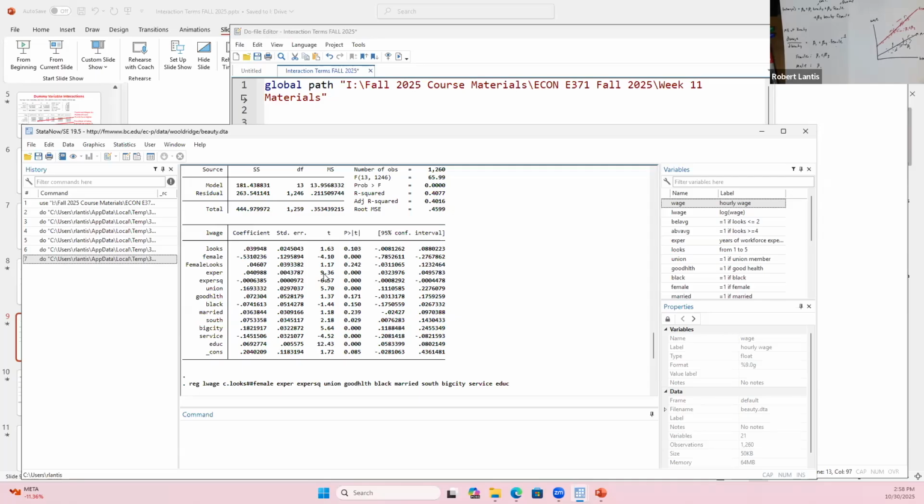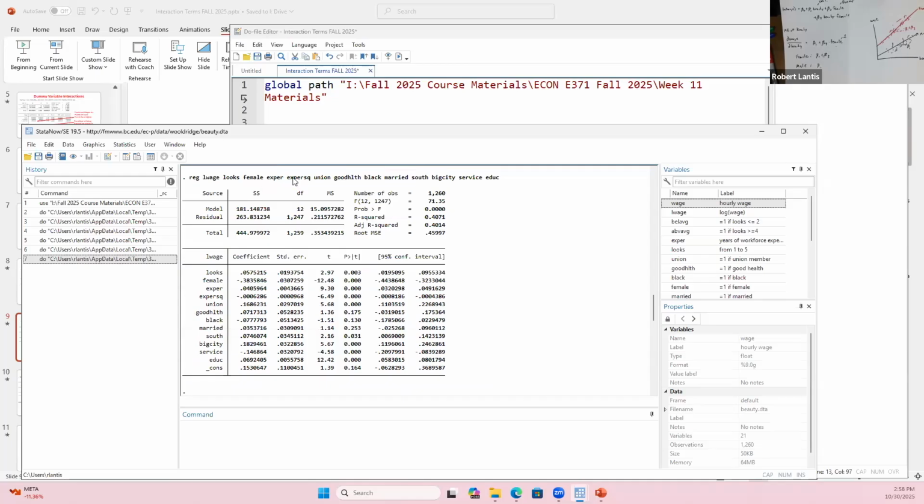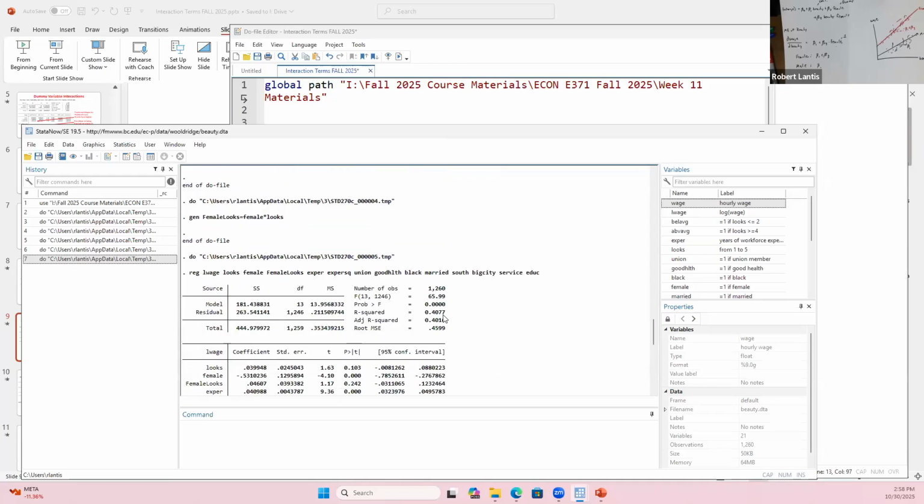Now let's try to relate this more big picture with other things we've talked about. When I include the interaction term, what should definitely happen to my R squared? Well, it's essentially like I've included another variable, so my R squared has to go up. So if we compare this to the one where we didn't include the interaction, our R squared goes from 0.4071 to 0.4077. So it went up a little bit. We don't know how much it's going to go up by, but we always know it's going to go up.